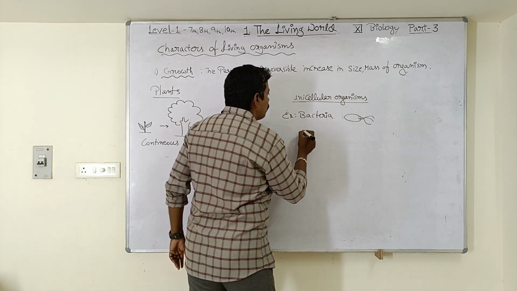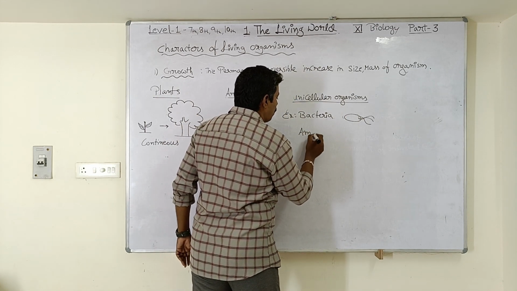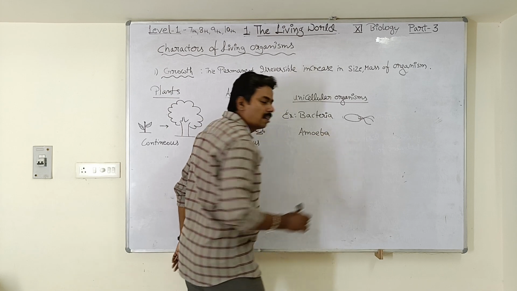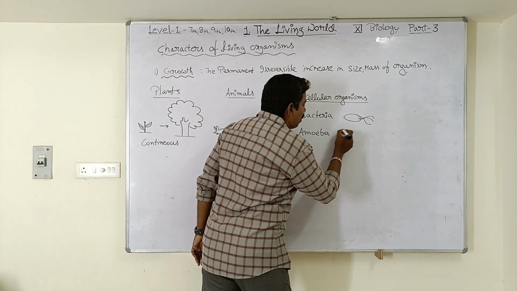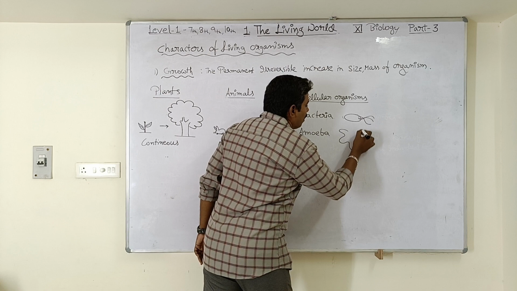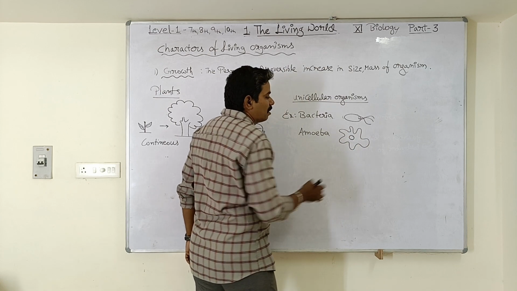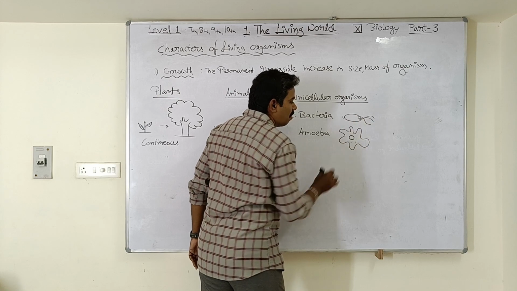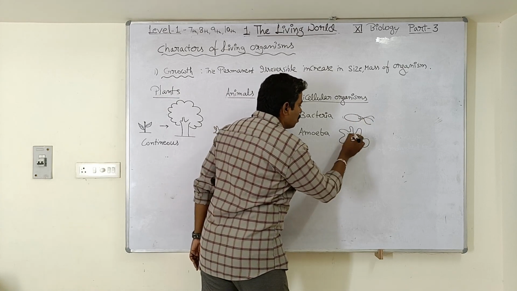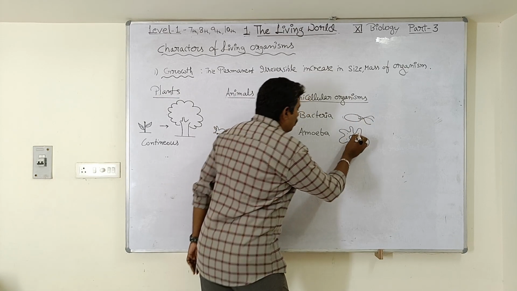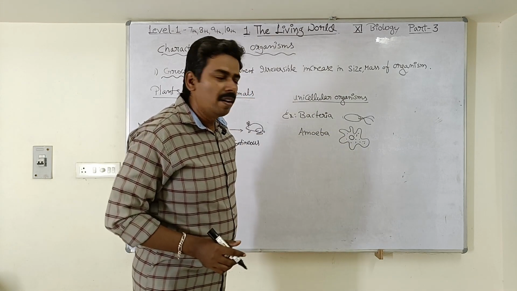Another example of a unicellular organism is amoeba. Amoeba has an irregular shaped body and there is a proper nucleus inside this organism, but bacteria does not have a nucleus. Okay, so this is amoeba. This is also a unicellular organism.